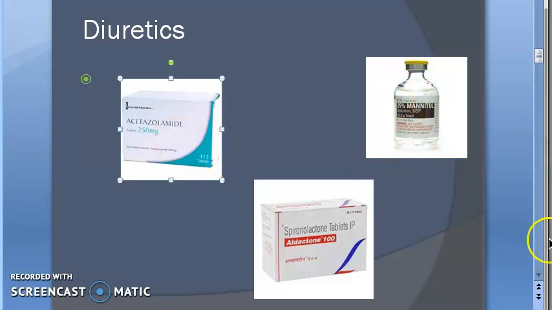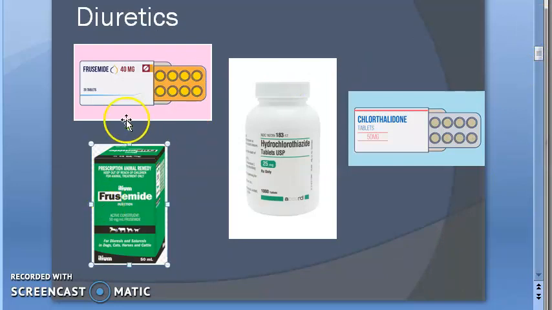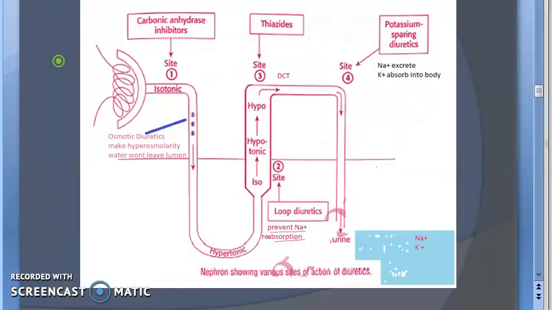So everything is tablets except mannitol, which is an injection. However, furosemide can be given as an injection also. Understood, right? Now let us quickly look at exactly where what works. Loop diuretics like furosemide work on the ascending loop of Henle. So how does it work? Normal first; don't see the pharmacology here.